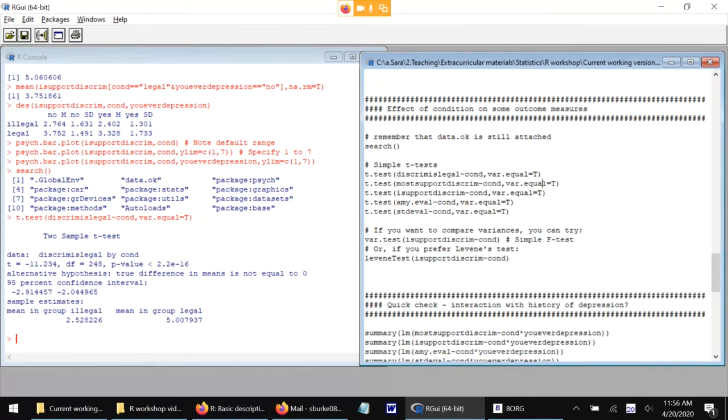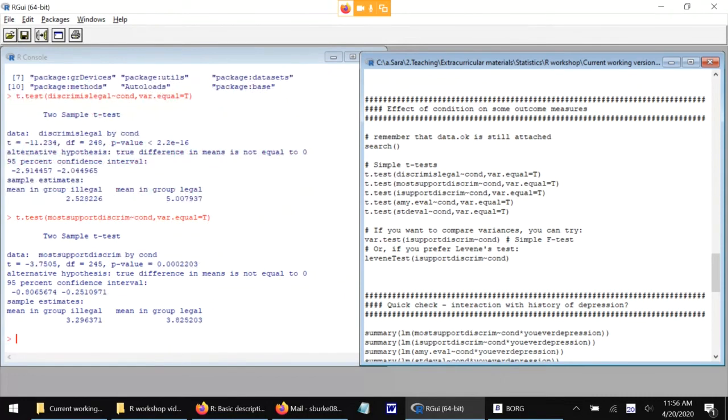So I could do a few other t-tests. This is the claim that the participant believes that most people support discrimination. It seems to be a bit higher in the condition where they're told that discrimination is legal.